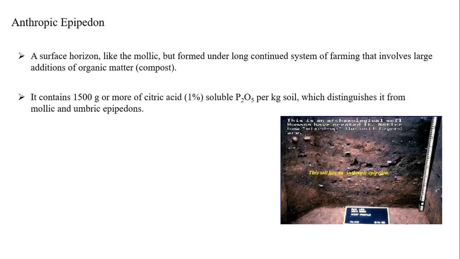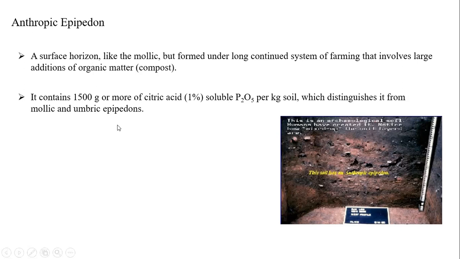It contains around 1,500 milligrams of citric acid soluble phosphorus, which distinguishes it from the mollic and umbric epipedons. This is not available in a mollic epipedon, where it is 1,000. This citric acid soluble phosphorus is absent in these two horizons, mollic and umbric. But in the anthropic case, it is found due to human interference and continuous farming. That's why it is called anthropic. When the word anthropic comes, you can decide it means human interference.